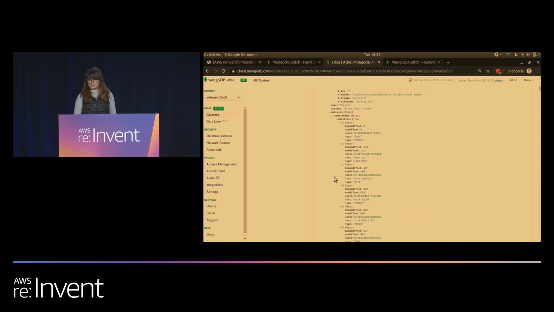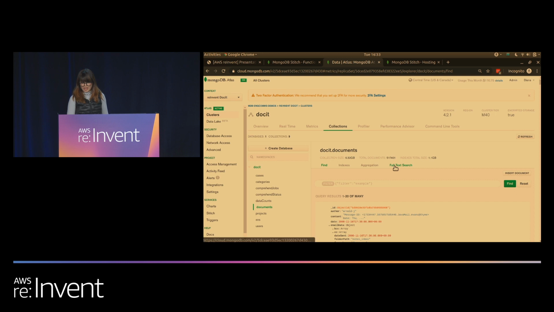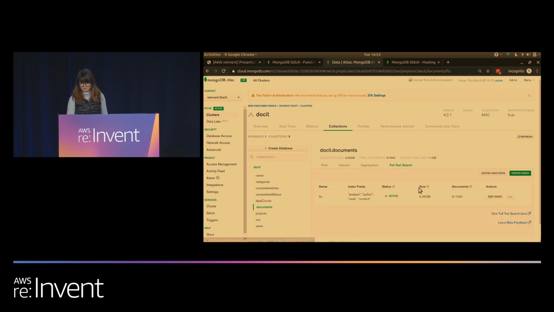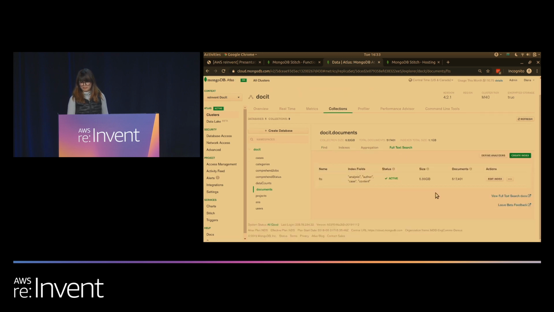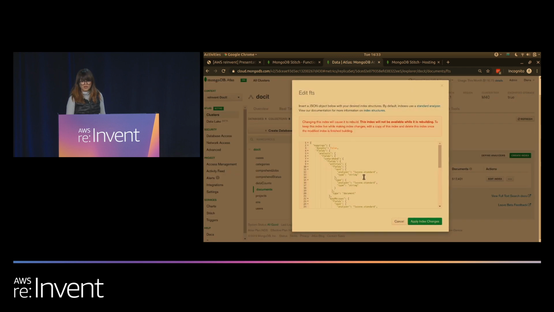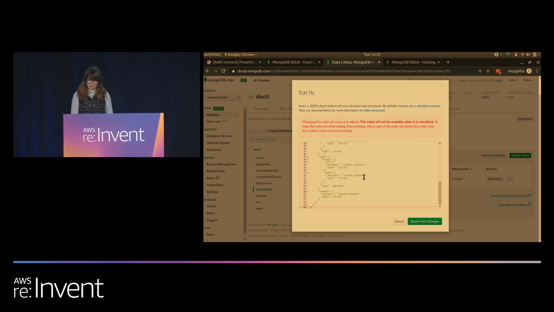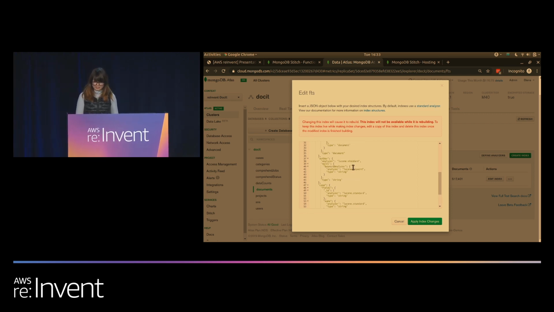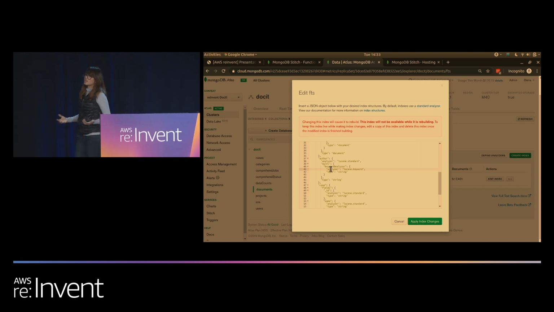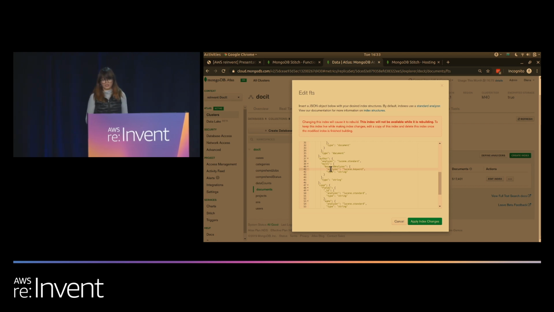Now that we know which fields to index, we can go ahead and build our index. So here we have the fields that we're interested in, and most of these use the Lucene standard index. However, there is one field where I know for a fact that the value of that field will always be a single word. Therefore, it makes sense to use the keyword analyzer.